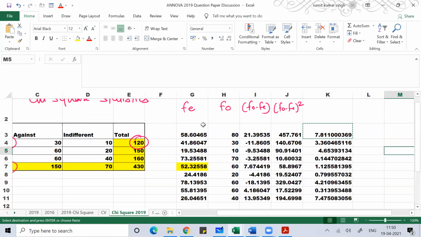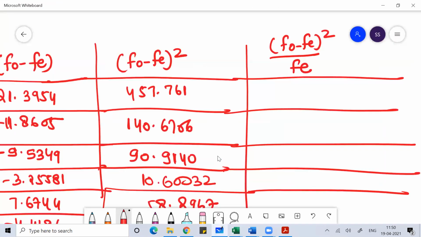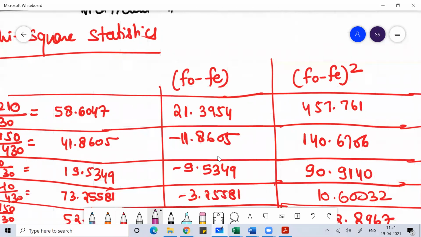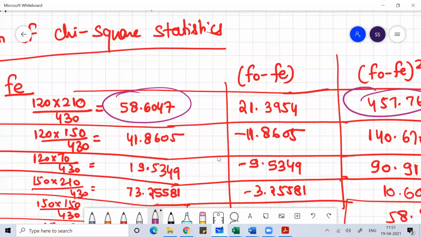Once you get this f naught minus fe square, divide this by fe. So the first one, 457.761, divide this by 58.6047.